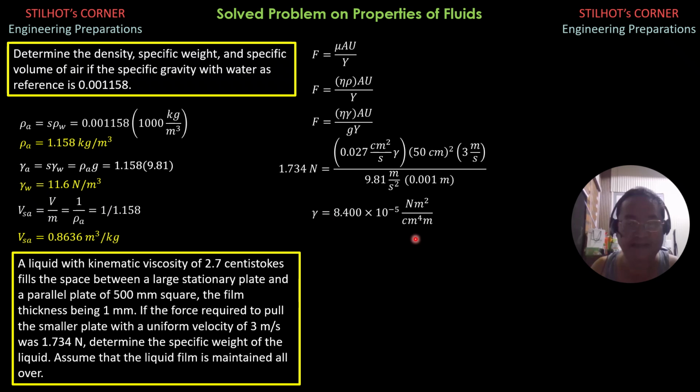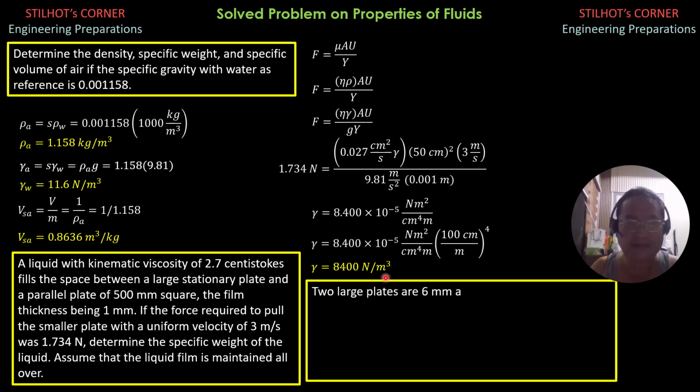So replacing cm to meter, we divide this by 100. So times 10 to the negative 5, or times 100 cm per meter rather. 100 cm is 1 meter, then raised to 4. The resulting unit would now be newtons per cubic meter, and that is 8,400 newtons per cubic meter. So that's for the specific weight.